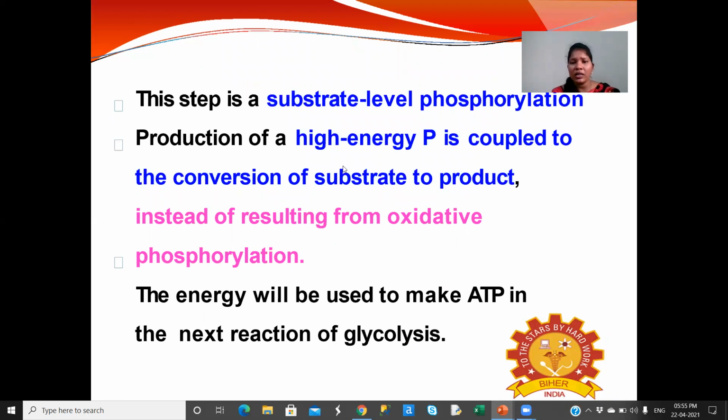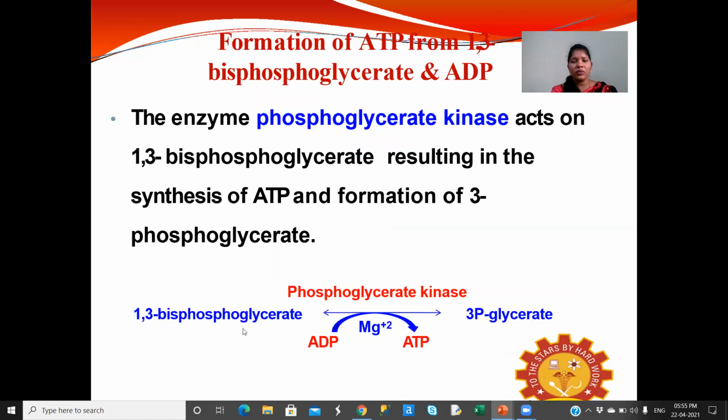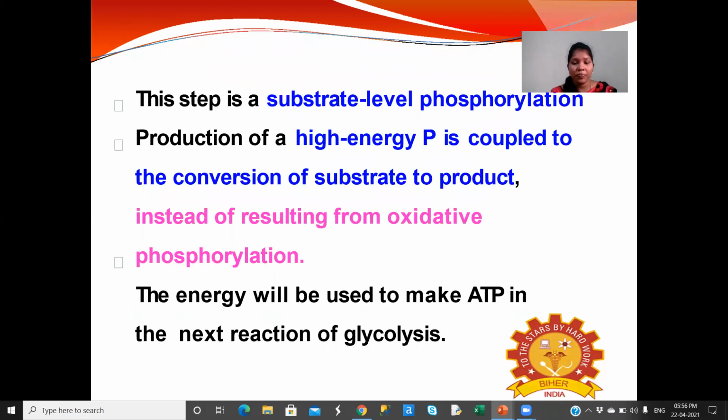The production of a high energy phosphate is coupled with the conversion of substrate to product instead of resulting from oxidative phosphorylation. Whatever phosphate is released from this 1,3 bisphosphoglycerate is added to this ADP, and directly it leads to the generation of ATP without oxidative phosphorylation. This is called substrate level phosphorylation. From the substrate itself, the ATP is generated. So they call it substrate level phosphorylation.